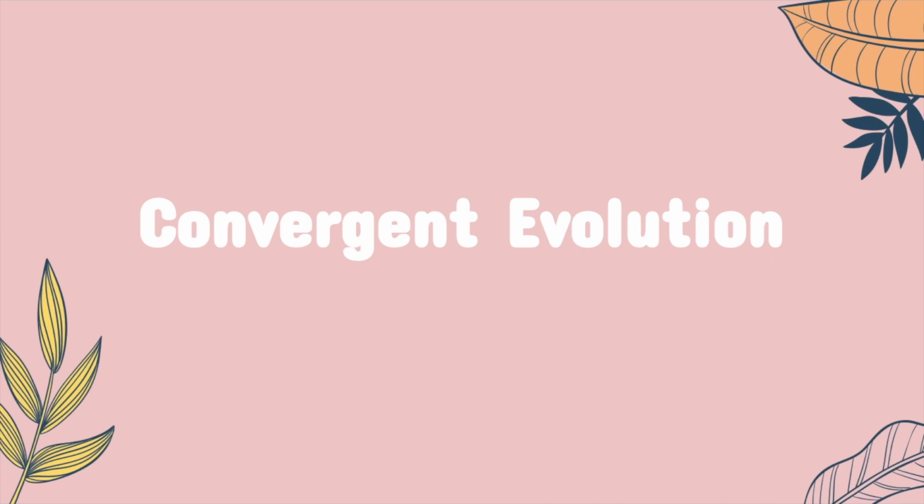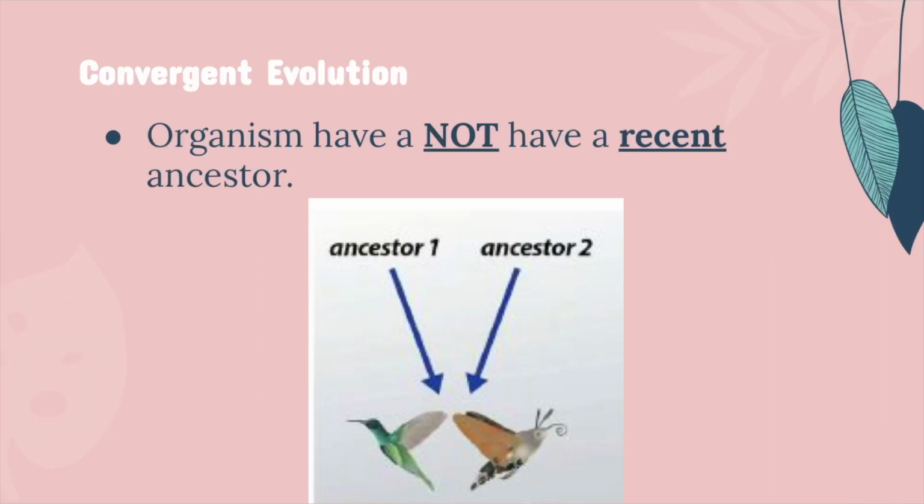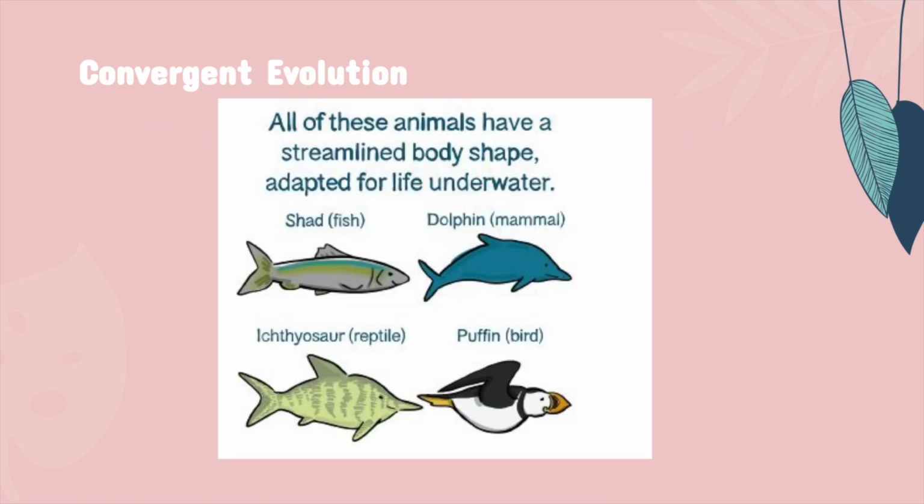Now, opposite to divergent evolution is convergent evolution. In convergent evolution, organisms do not have a recent common ancestor. And it is important to know that organisms that do not have common ancestors can still have similar physical traits.